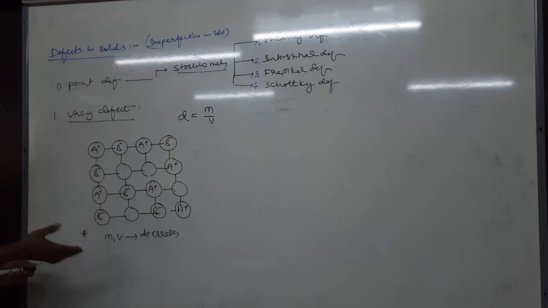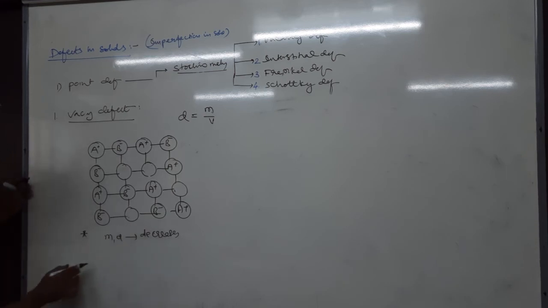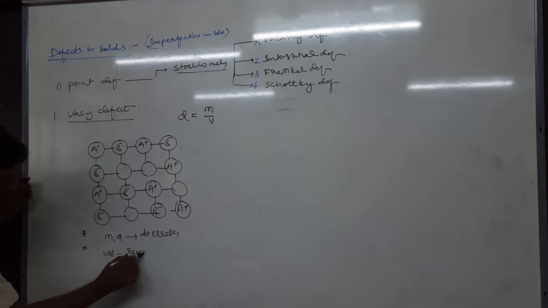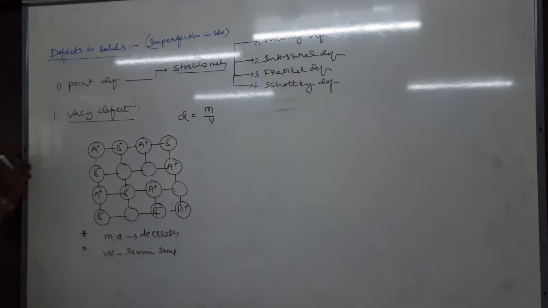Since some particles come out, does the volume reduce? No, because solids are already compressed and cannot compress further. Mass and density decrease, and volume remains the same. This is in vacancy defect.